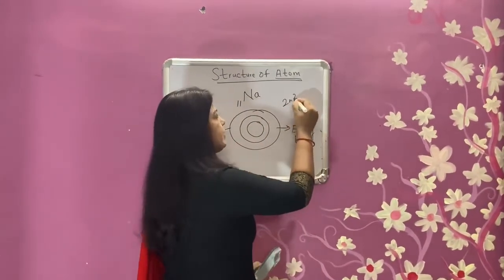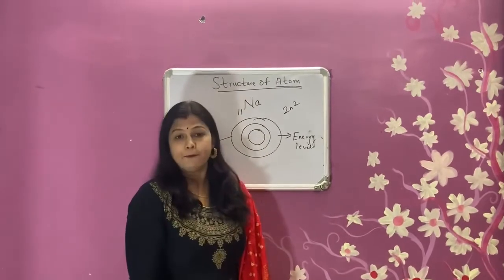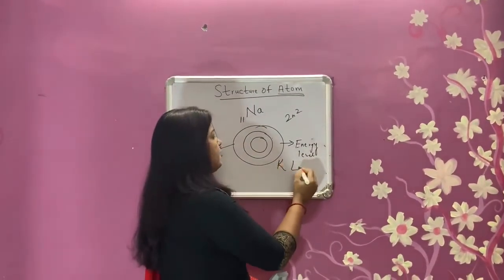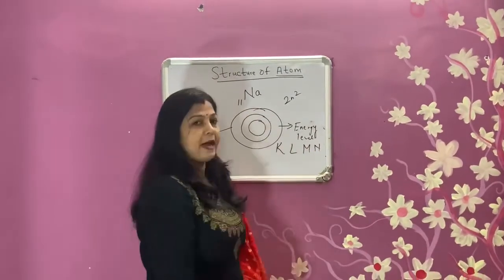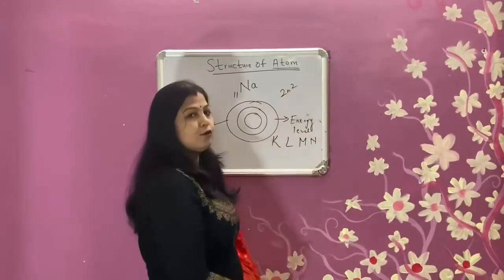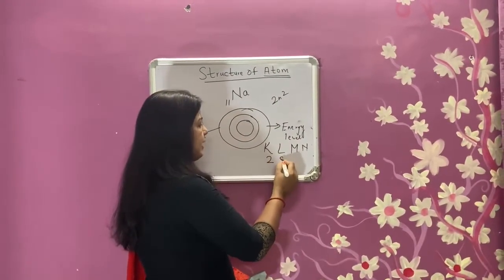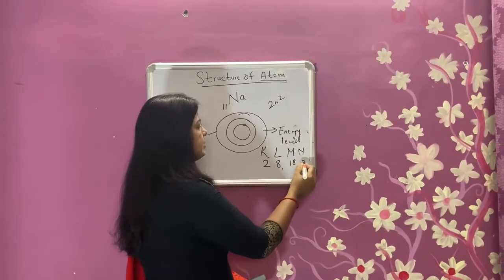According to the 2n square rule, given by Bohr and Bury, there are 4 shells, that is K, L, M, N. According to the 2n square rule, we can place electrons in them: 2, 8, 18, 32.